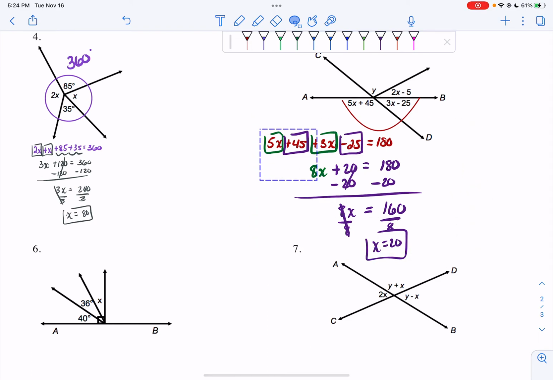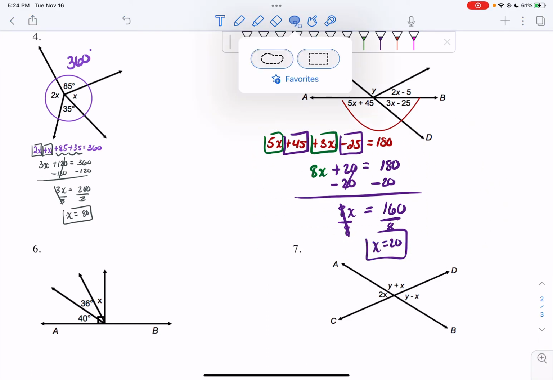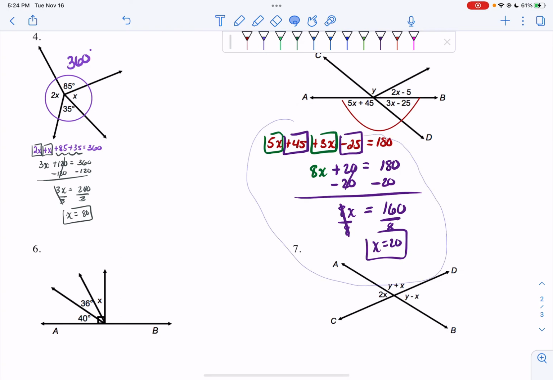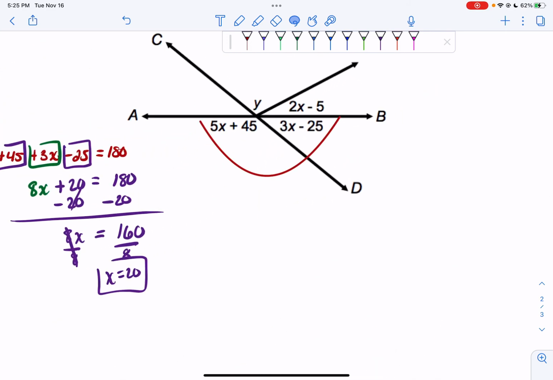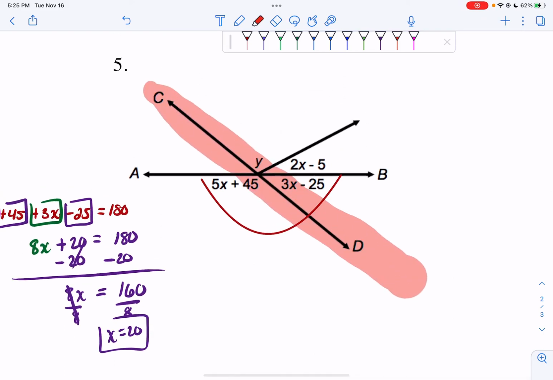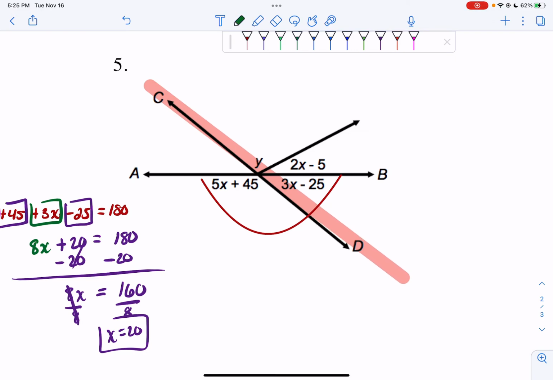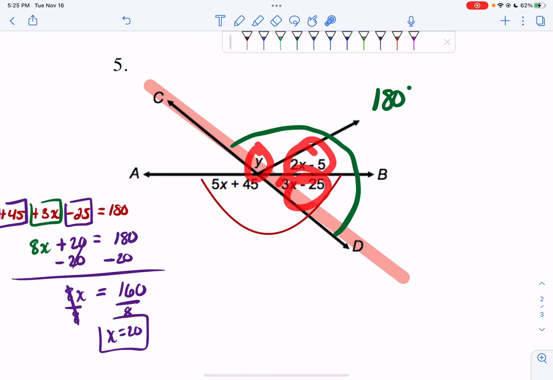But if I look at my visual, I also need to find y. So let's see how we would find y. Well, I have an idea. If we look right here, I see that these three angles right here are going to add up to 180 degrees because they're on a straight line. Thing is, I know the value of x. The value of x is 20. So I know that this angle plus this angle plus this angle will be equal to 180. So if I do that substitution,